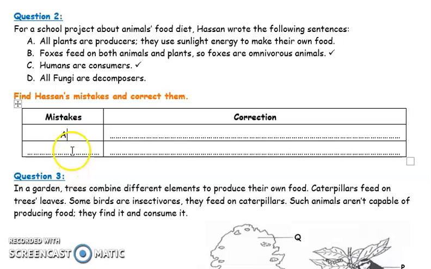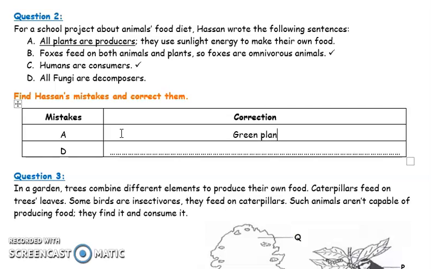A and D. Do all plants go through photosynthesis? All of the plants? What do you think? Let's try to remember the mistletoe plant. Can mistletoes go through photosynthesis, or let's think of non-green plants. Non-green plants don't have chlorophyll to catch sunlight energy, so they cannot go through photosynthesis. They are not producers.